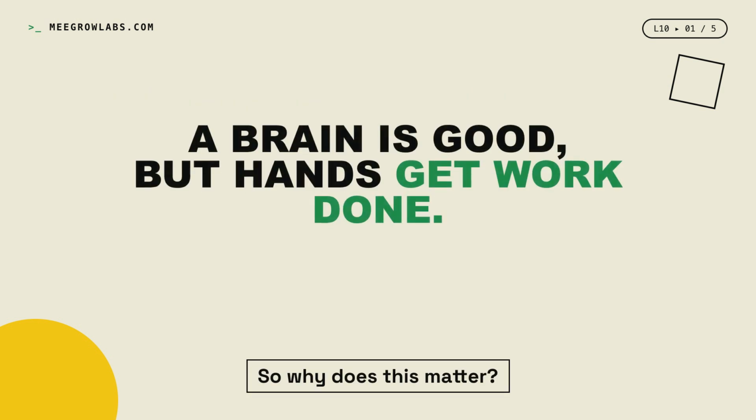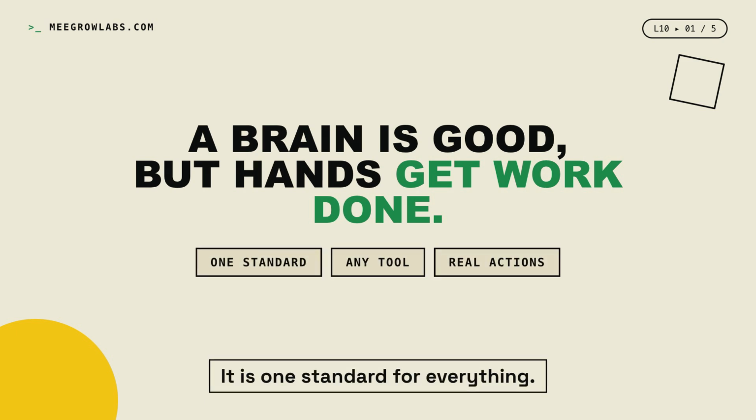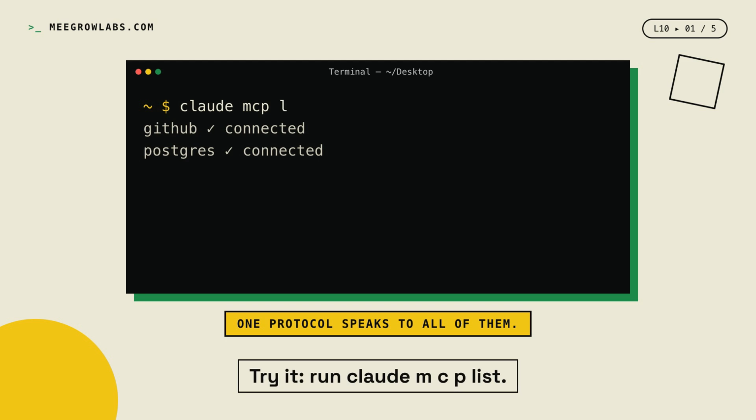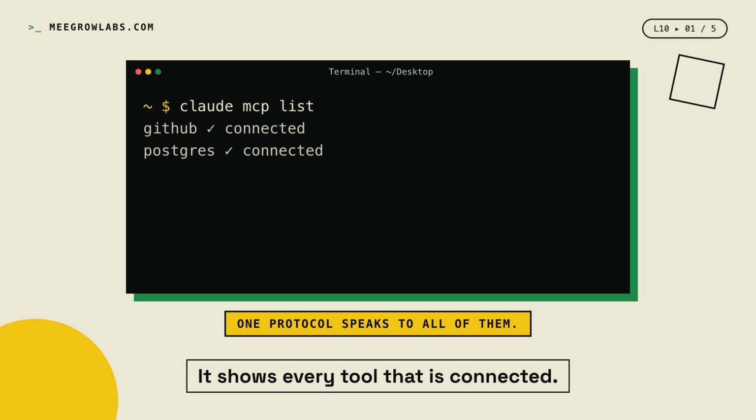So why does this matter? A brain alone just thinks, but hands actually get work done. It is one standard for everything. It works with almost any tool, and it takes real actions for you. Try it. Run claude mcp list. It shows every tool that is connected, each one ready for Claude to use.